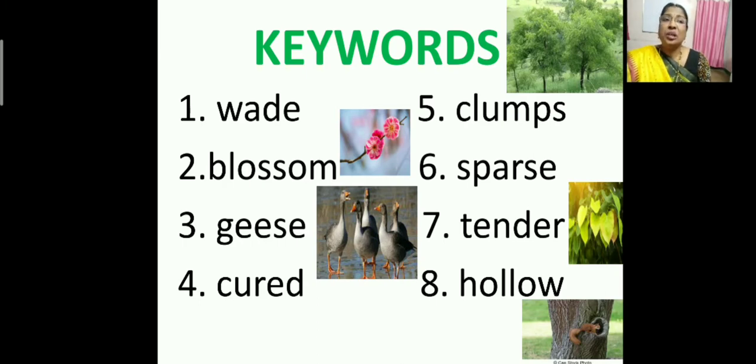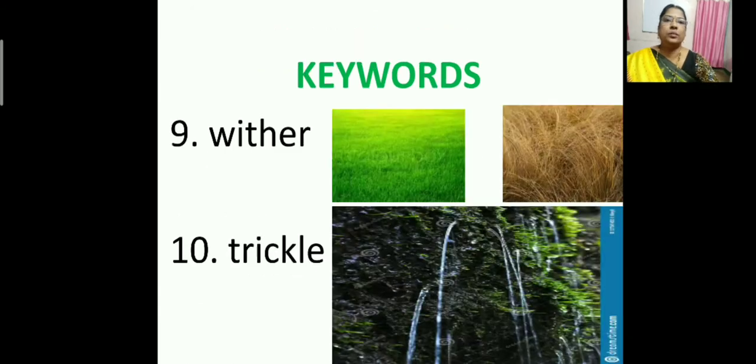Next word is hollow. You can see the picture. The squirrel stays inside the hollow of a tree. So hollow means having a hole or empty space inside a tree. Now we'll see the next word, wither. In the first picture you can see, children, the field is full of greenery. If at the time of harvest that greenery goes off, it withers, it dries off. So wither means to get dry.